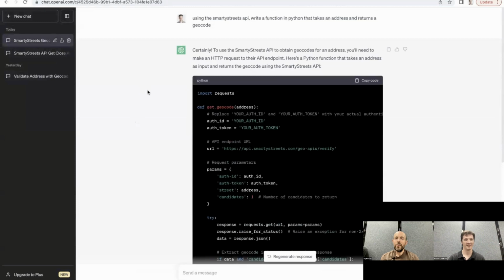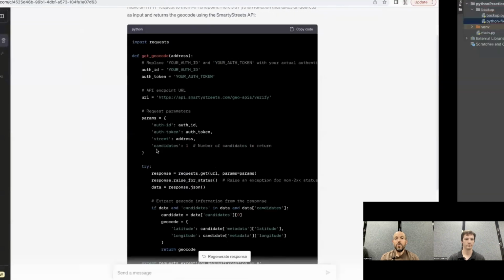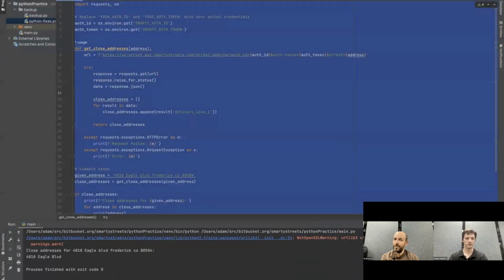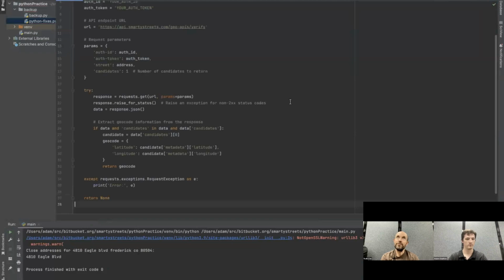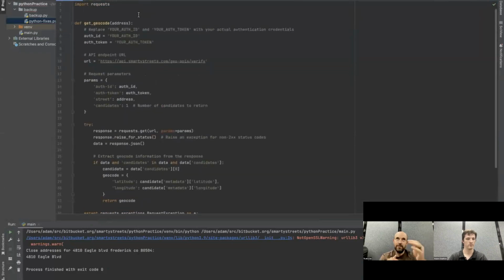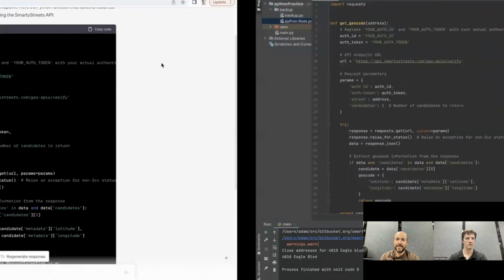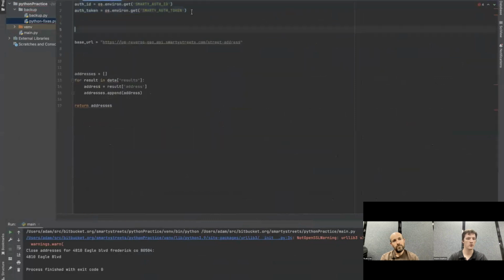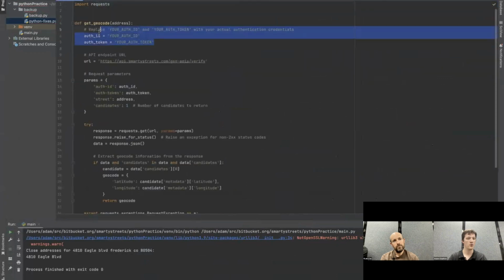One of the other things to remember with ChatGPT is that it's not deterministic. So you can give it the same prompt a few different times and you'll get different answers each time, especially as you continue to interact with that prompt and ask new questions. And then once again, let's see if I can move this out of the way. We are going to be doing best practices so that we don't paste our credentials all over the internet.